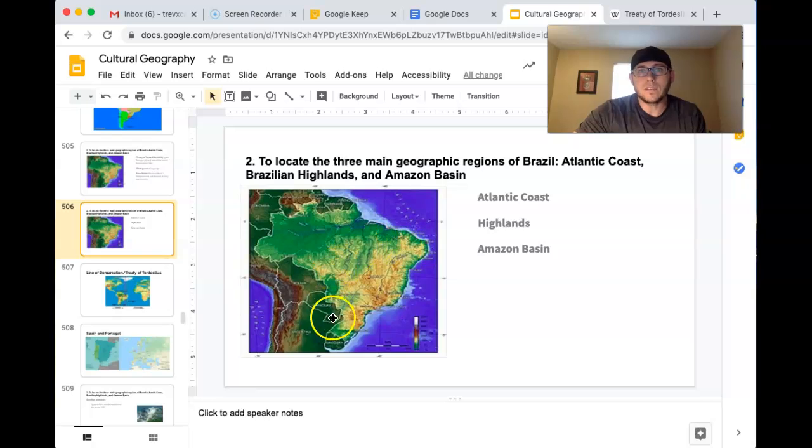So these are the highlands of Brazil. And then you have the Amazon basin, which is the northern part, this real green, lush area here. And we'll talk a little bit more about that in a second when we talk about the Amazon River system. But for now, the Amazon basin is up here, right? Then you have the highlands down here. And then you have the coast on the eastern side of the country.